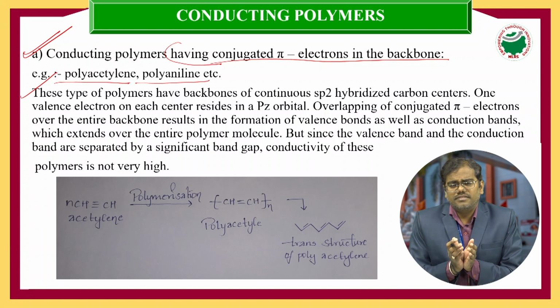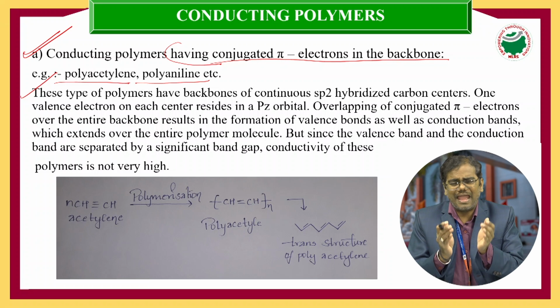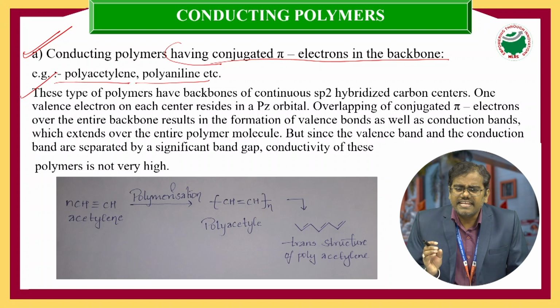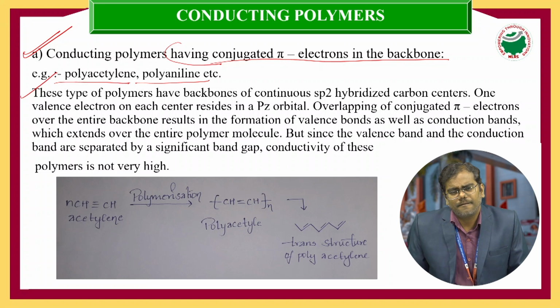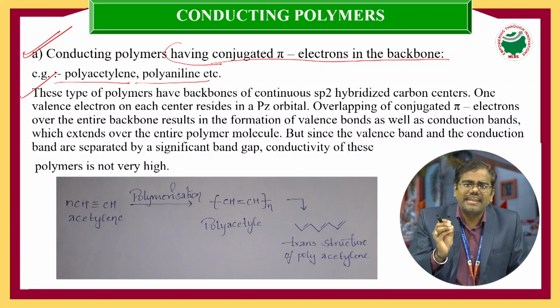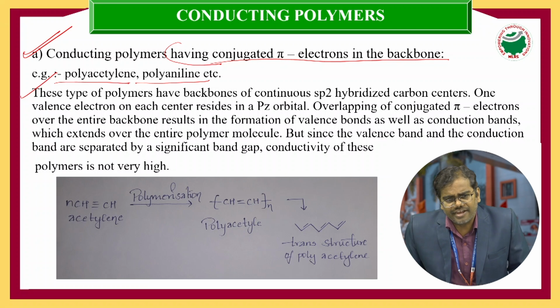All the conjugated pi electrons are present in the backbone of the structure. Each and every carbon, in these conjugated double bonded compounds, contains pi electrons, and each carbon possesses sp2 hybridization.